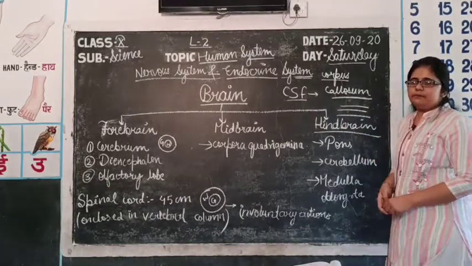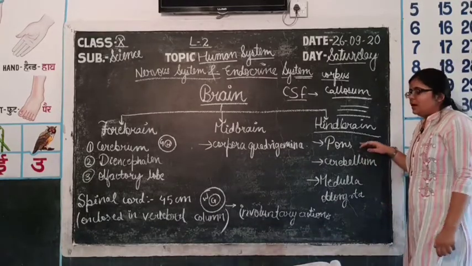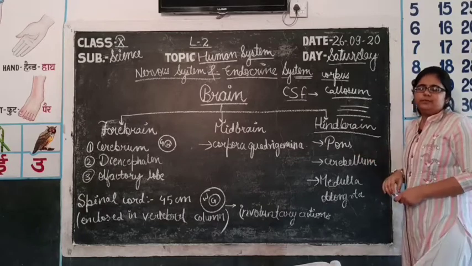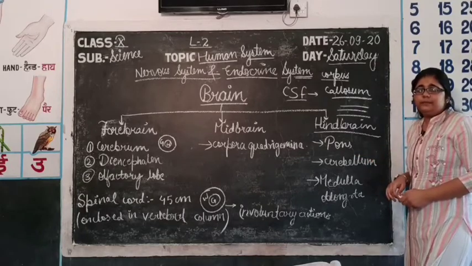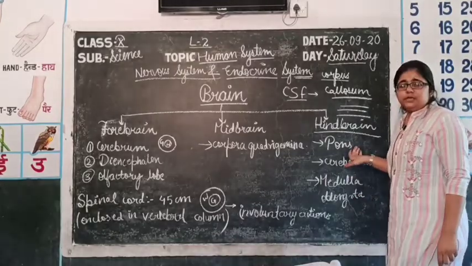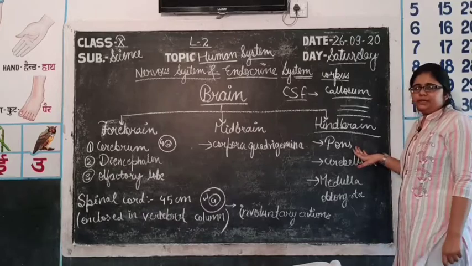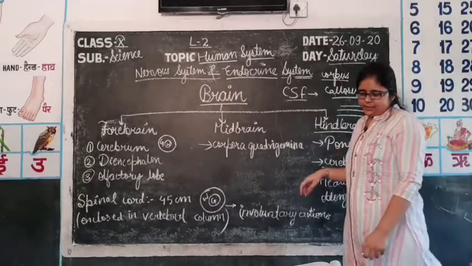So, the pons is helpful for connecting the various structures of the brain. Along with this function, it has one more function, that is controlling the breathing reaction. So, there are 2 functions of the pons: connecting the various parts of the brain, and controlling the breathing reaction.